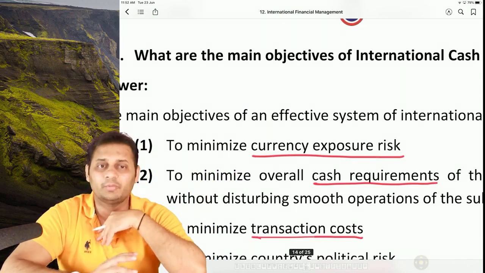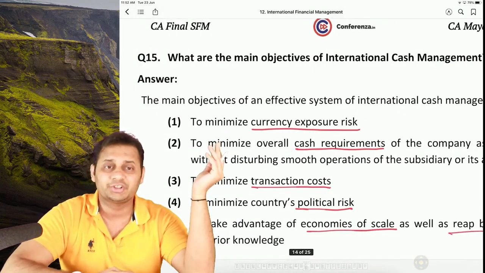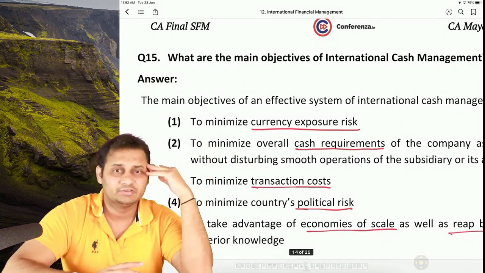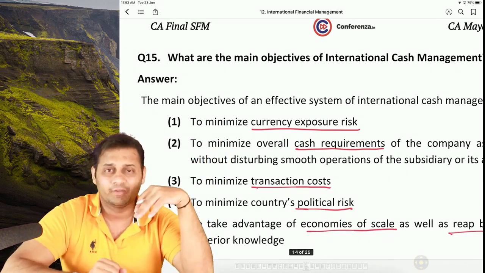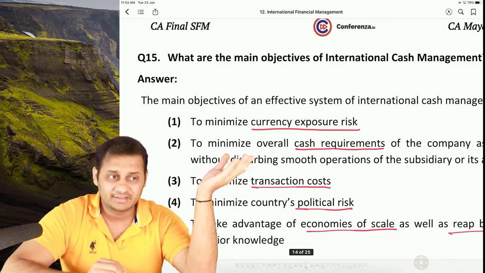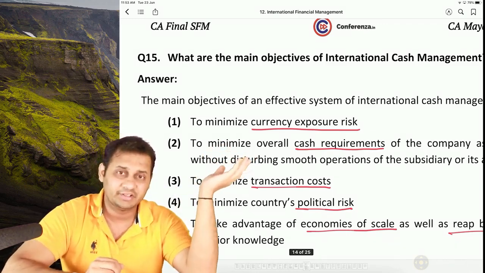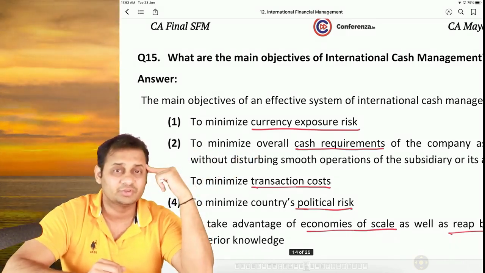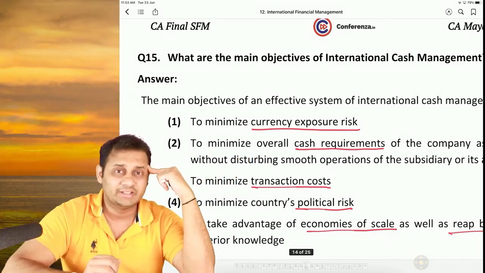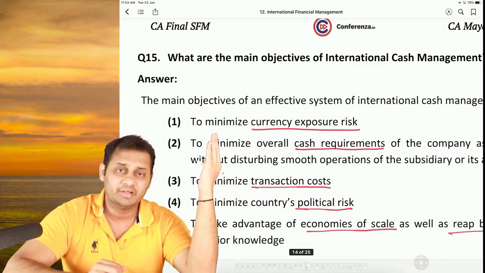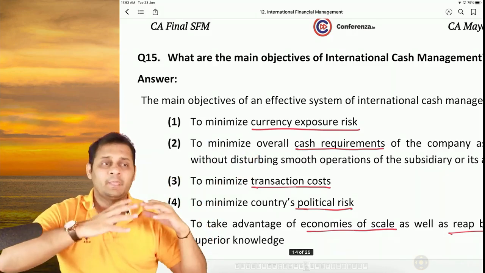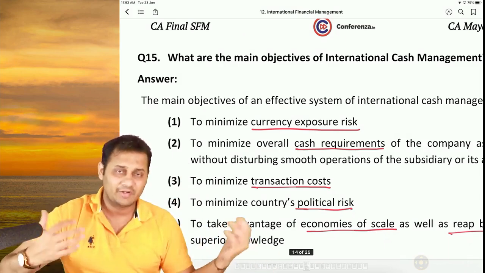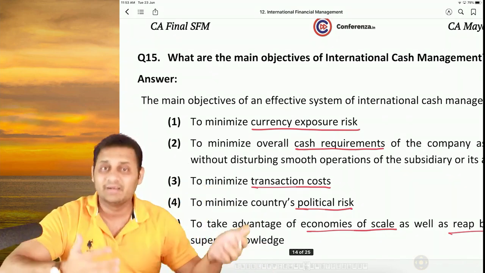Let's say for example, if I am appointed to manage the cash of all the subsidiaries, that means I am managing the cash internationally. It's not just my own company in India. It is other companies situated in other countries as well. I will have to manage the cash of those companies as well. So at that time, my first priority will be to minimize the risk. I will obviously go for minimizing the overall cash requirement of all the subsidiaries. See, the lesser the cash balance or requirement of all the subsidiaries, the lesser will be the risk automatically.